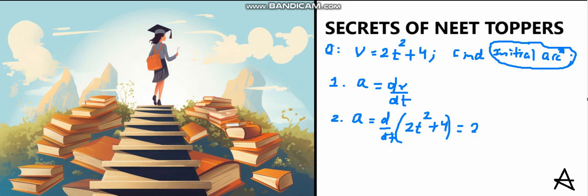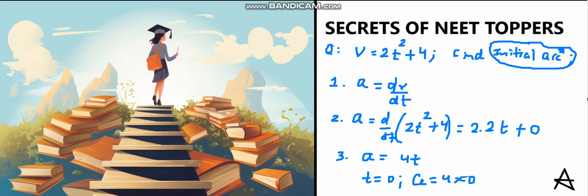So it will be 2 times, and t square differentiation will give 2t, plus 4 differentiation will give 0. So in the third step, your answer will be a is equal to 4t. So you have calculated acceleration as a function of time. Now initial means t is equal to 0. So acceleration will be 4 into 0, so that is 0.